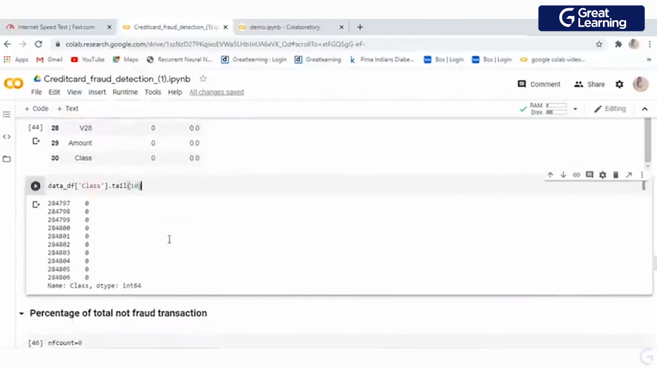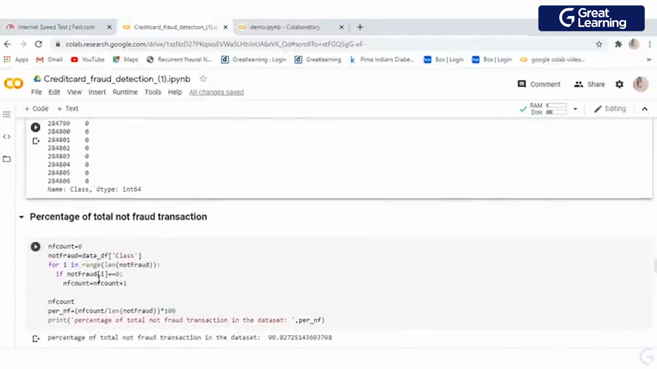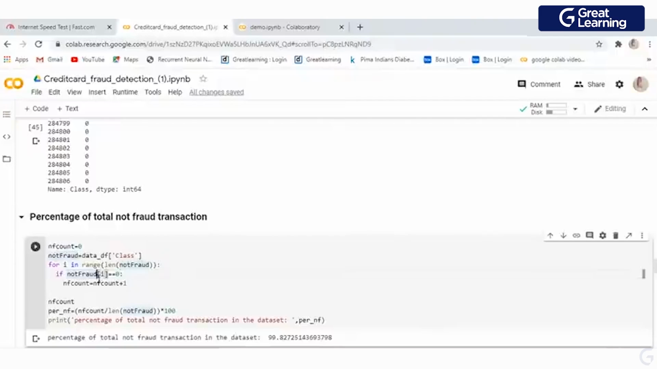Now I want to see the class. So what is class? Before going to class, we need to check some of the machine learning concepts as well. In my data, I want to see how many transactions I have in my data set which are fraud transactions, and how many are not fraud transactions, right? In order to understand that, you need to have an idea about machine learning. So let's go and check what is machine learning and what technique we are going to use.